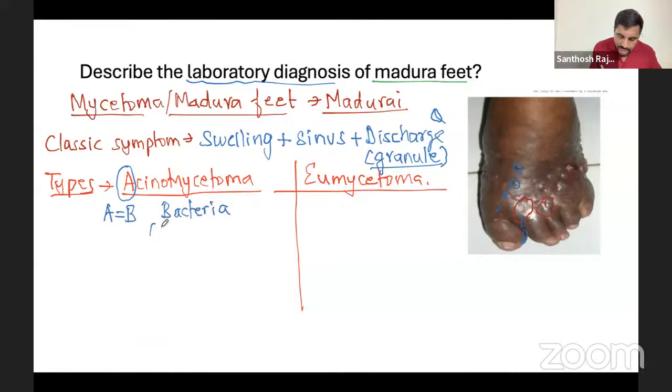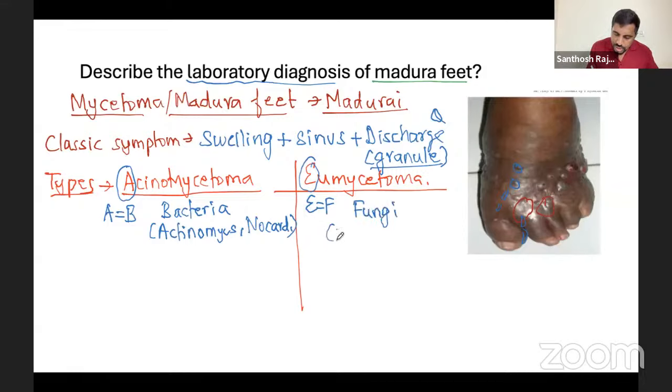Which are the two bacteria? One is Actinomyces, the filament forming gram-positive bacteria. We'll talk about it in bacteriology, don't worry. Actinomyces and Nocardia, the two filament forming bacteria, cause actinomycetoma. After E comes F, right? So eumycetoma is usually caused by fungi. In fungi, there are many species, but Madurella is one of the classic examples. So remember that one. Here, Actinomyces and Nocardia; here, Madurella. First, the causative agent.